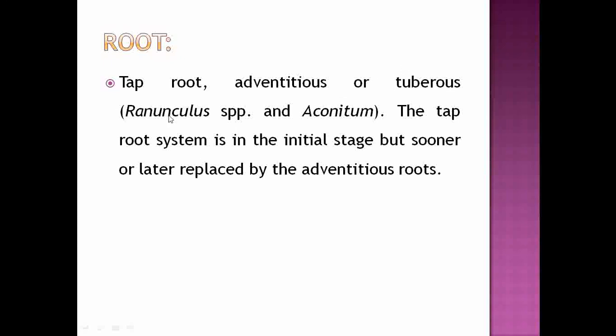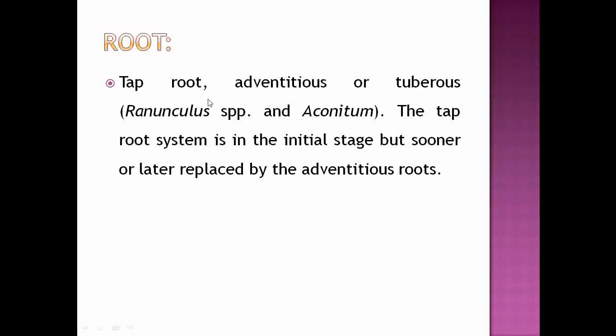For example, the genus Ranunculus and the genus Aconitum. Most of the members included under those genera show presence of tuberous root system.